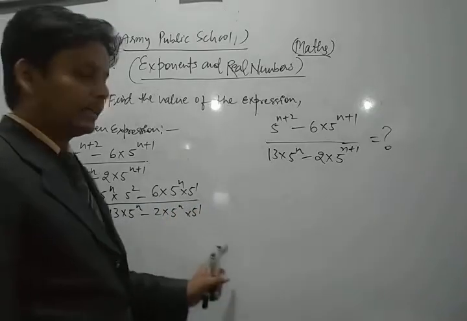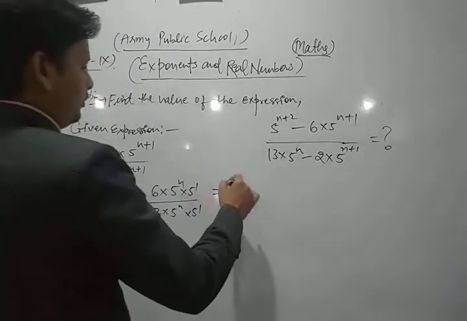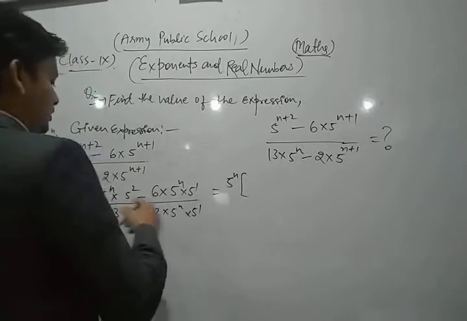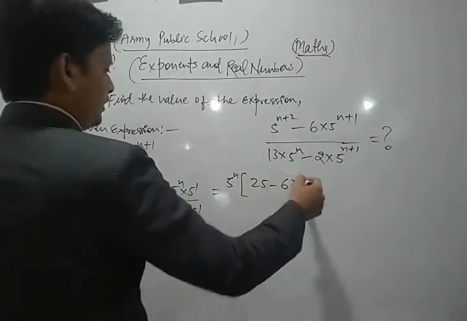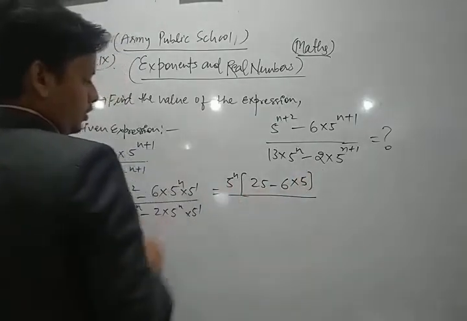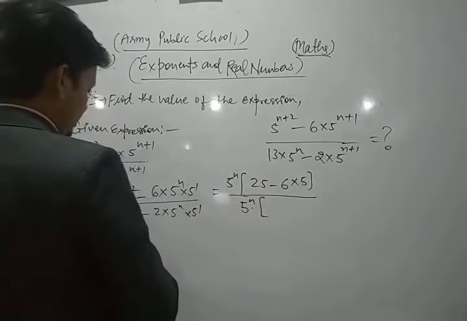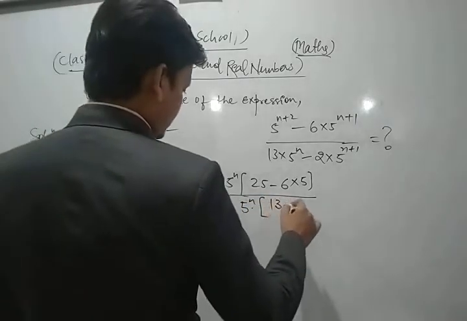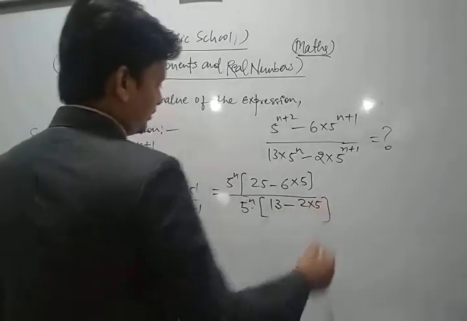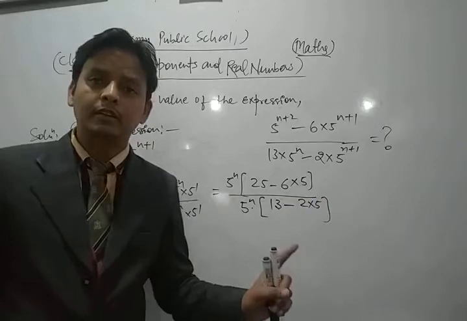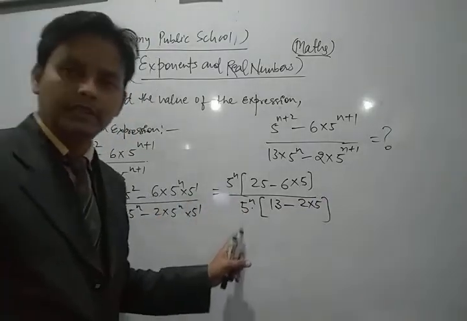Now in both the numerator and denominator we take 5 to the power n as common. So if we take 5 power n common, then we get 25 minus 6 into 5, upon, now in denominator we take 5 power n common, so we get 13 minus 2 into 5. Okay, students, if we take the common 5 to the power n in both the numerator and denominator, then we get this expression.